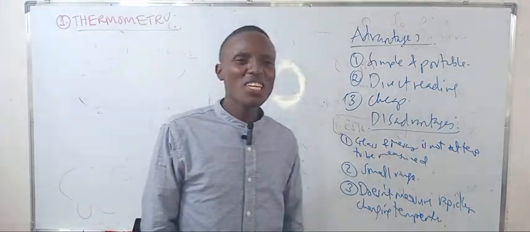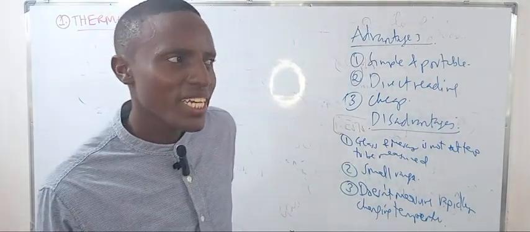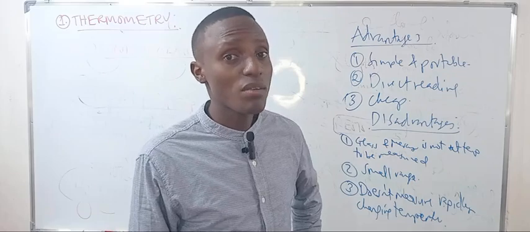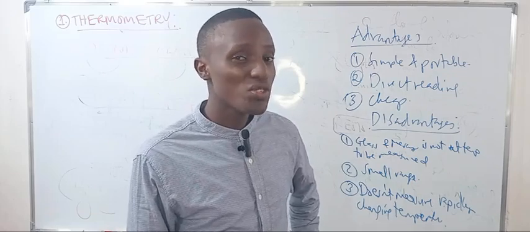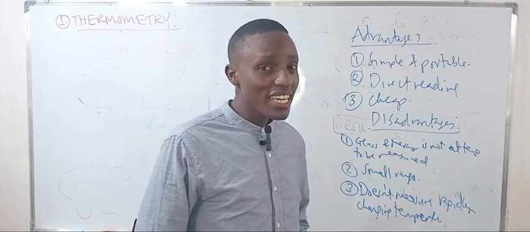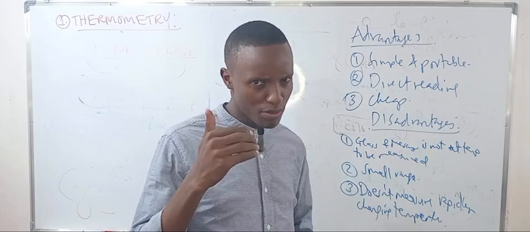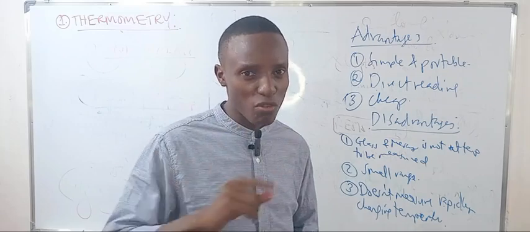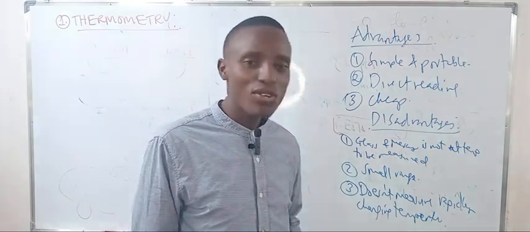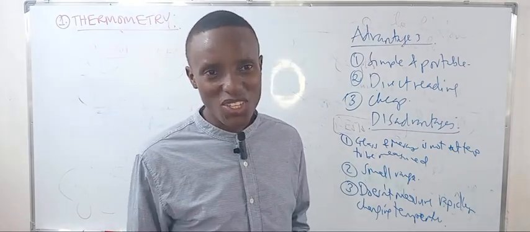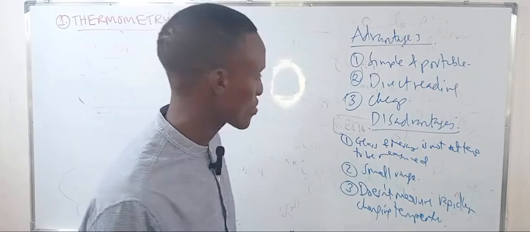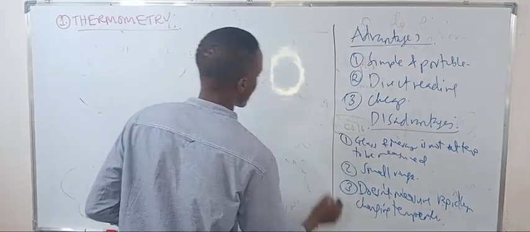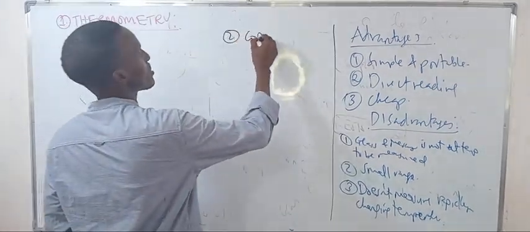Also, one of the disadvantages is that alcohol is not preferred over mercury. It's because alcohol contains some percentage of water, meaning there is some deviation in measurements. There is abnormal measurement, and the scale is not linear compared to mercury. So mercury is more accurate than alcohol. That's why we prefer mercury. That's about it. Let's discuss the second type, the gas thermometer.